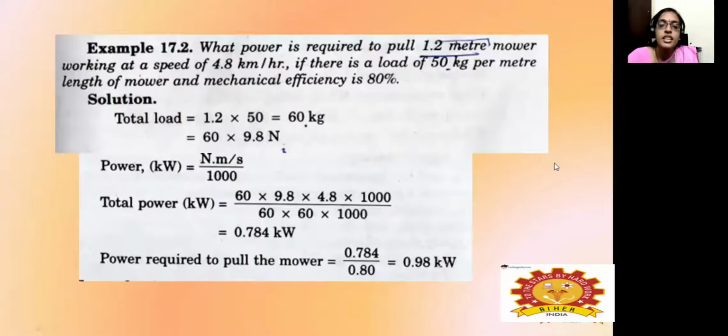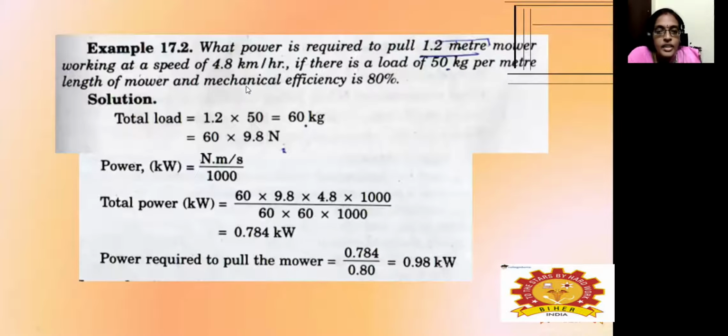Next thing is we have to calculate the power requirement to pull a 1.2 meter mower, which is working at the speed of 4.8 kilometers per hour. They have given the load of 50 kg per meter of mower length, and the mechanical efficiency is 80%. So for the 1.2 meter mower, we multiply 1.2 with 50, so the total load is around 60 kg.